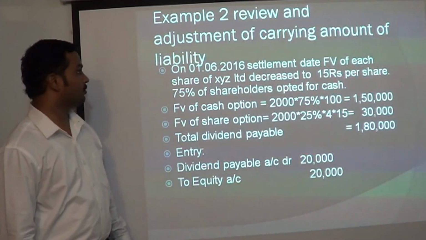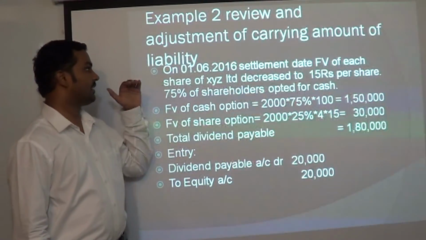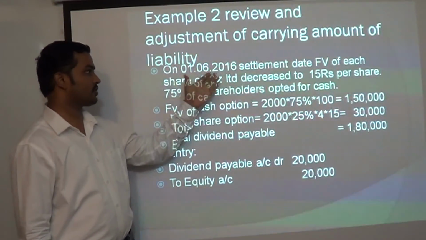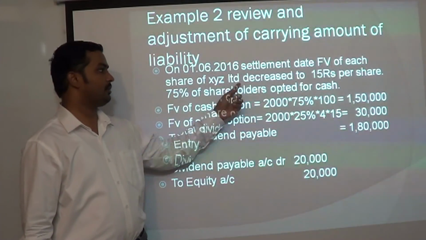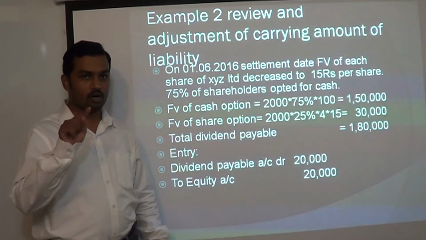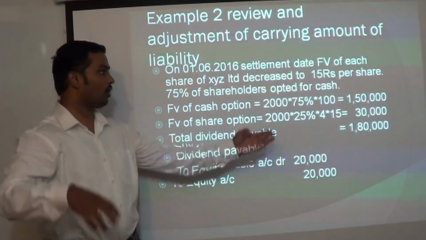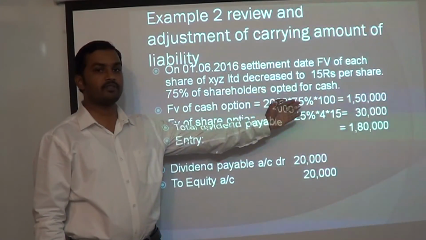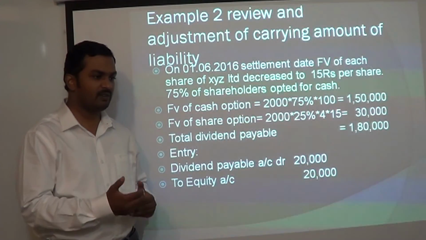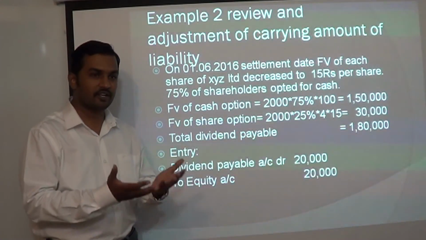Now let us continue. On 1st June 2016, the settlement date. Let us take that the company is paying the dividend actually on 1st June. What is happening on that date? On the settlement date, the fair value of each share of XYZ Limited decreased to 15 rupees per share. On the reporting date, the fair value of the share of XYZ Limited had increased to 25. Now it has reduced to 15 rupees on the date of settlement. Now only 75% of the shareholders opted for cash payment. So now people feel that it is better to go for cash rather than take the shares, because it is fluctuating a lot.